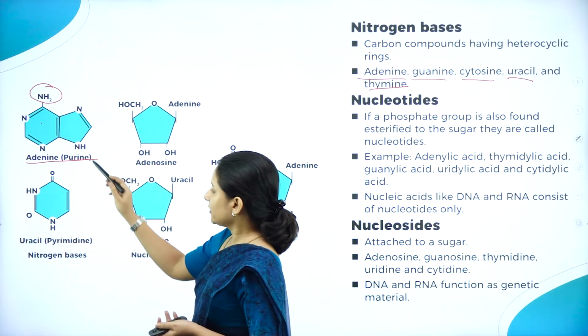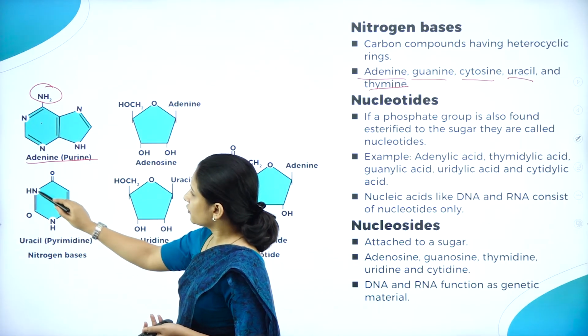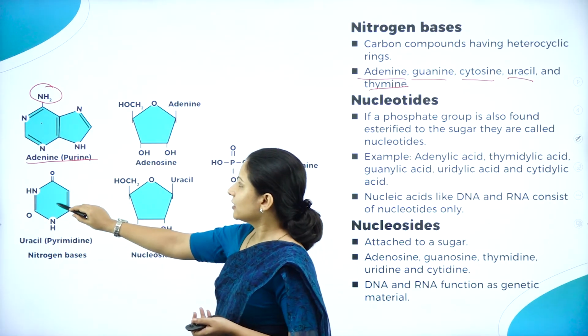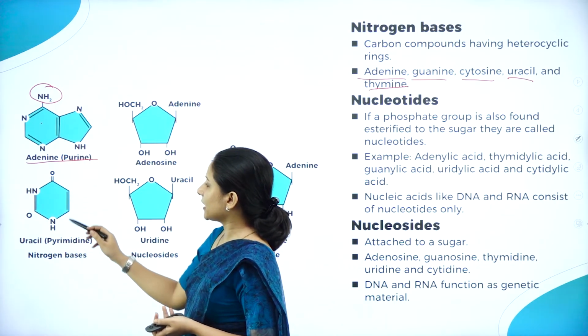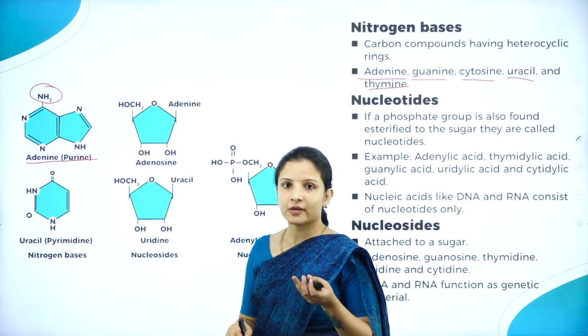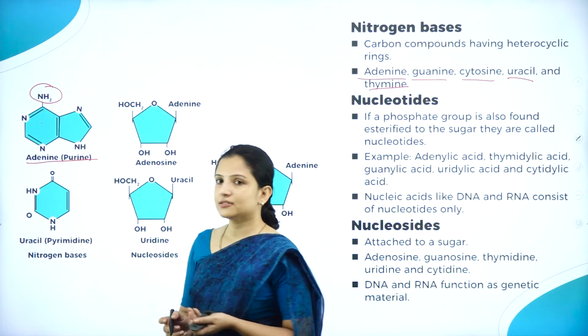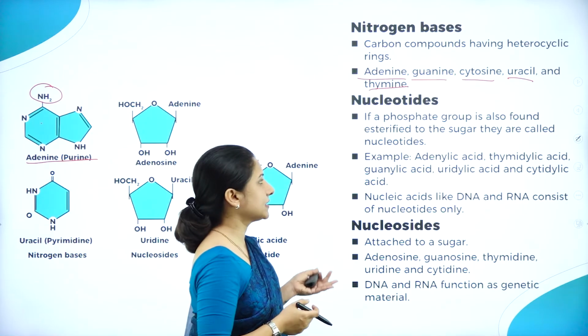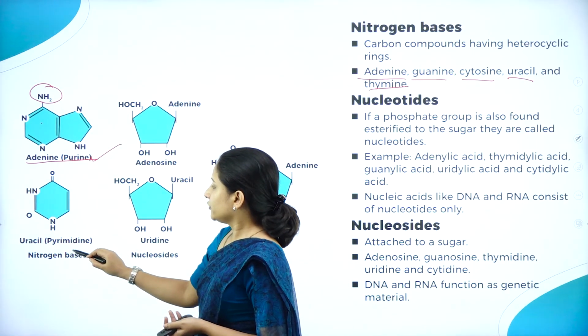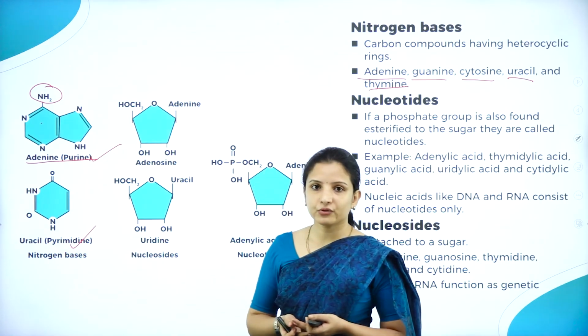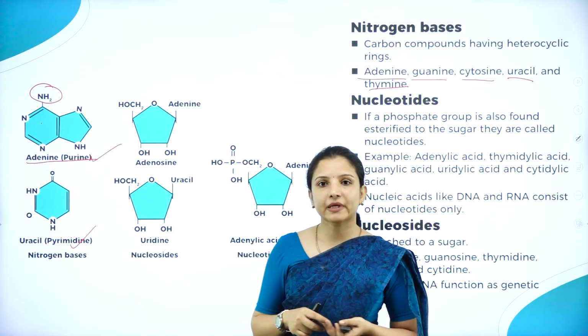So we have adenine, then one of the other examples here also has a heterocyclic ring. They're made up of one heterocyclic ring. Here they're made up of two heterocyclic rings, and they have an amino group as well. Therefore all these are nitrogen bases. The best example I've taken here is adenine and uracil. Adenine is a purine, whereas uracil is a pyrimidine.